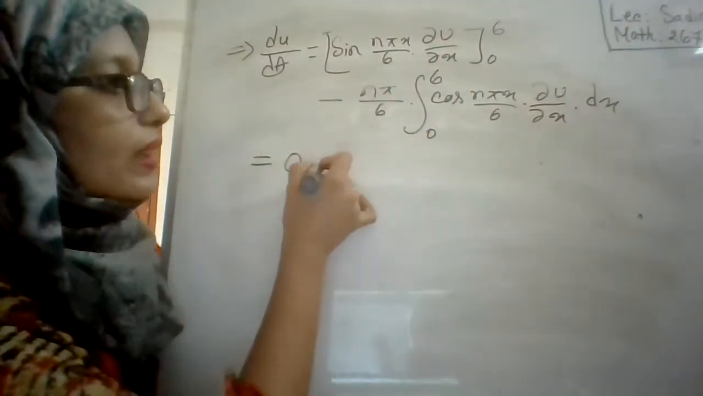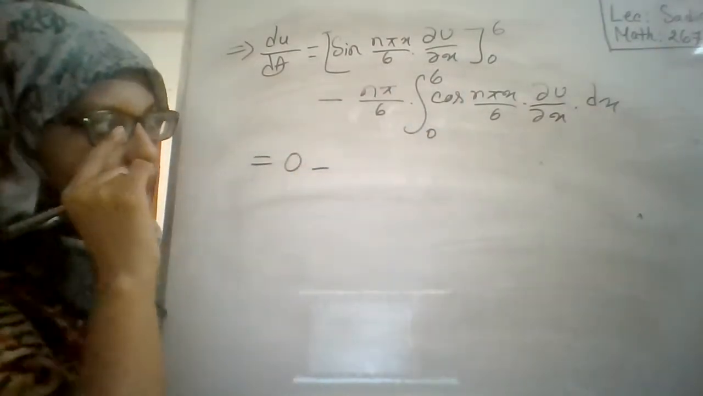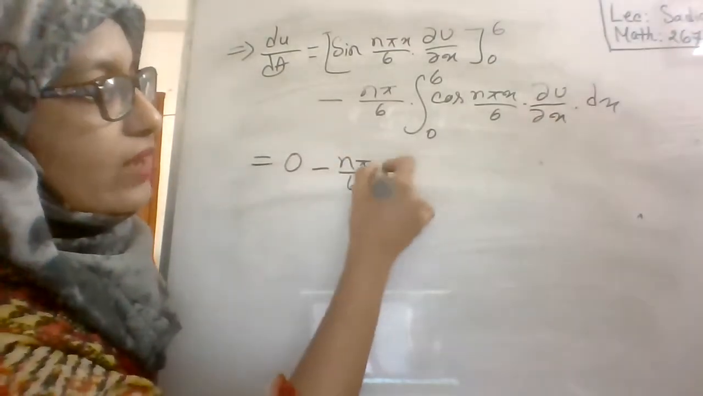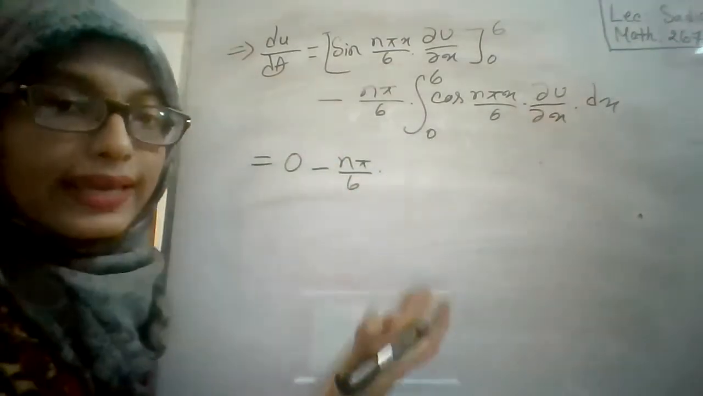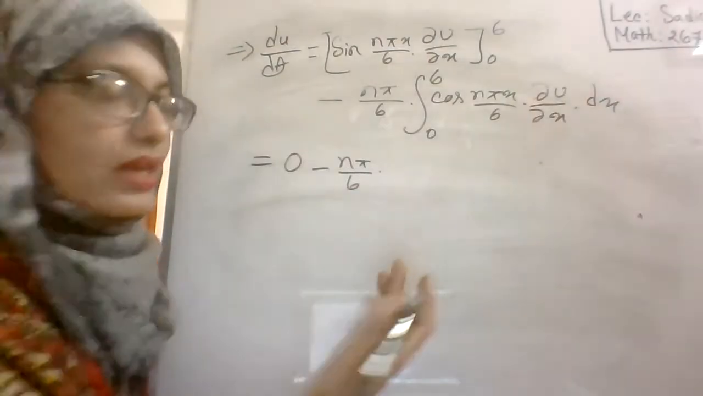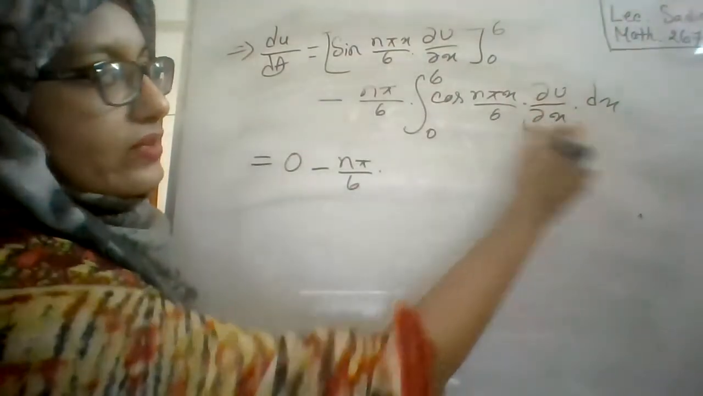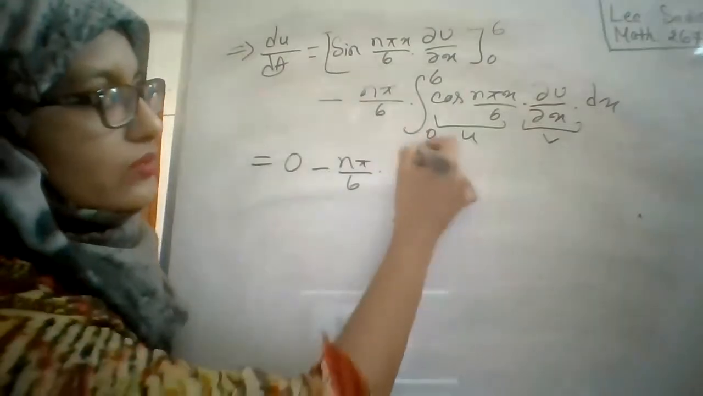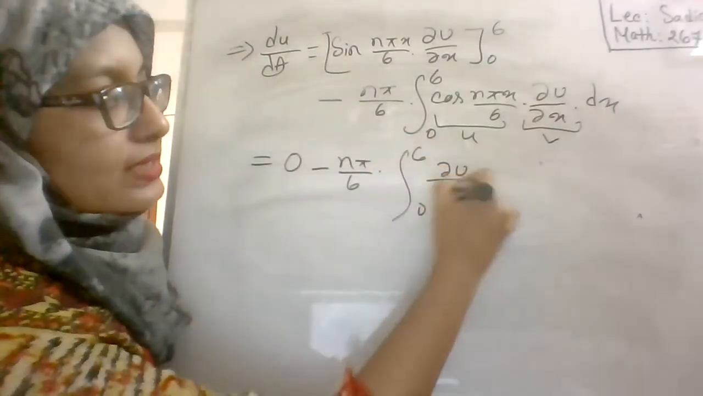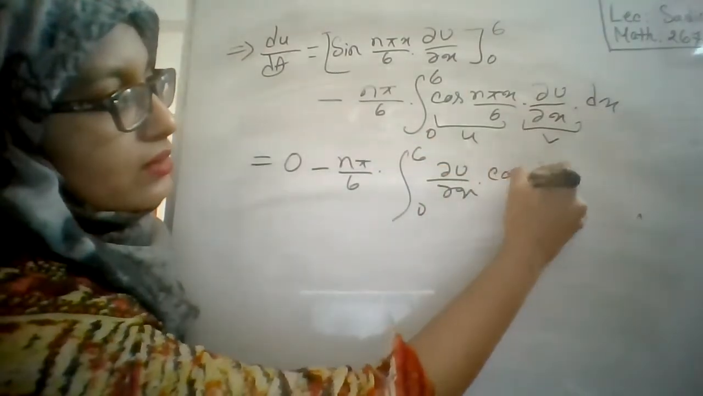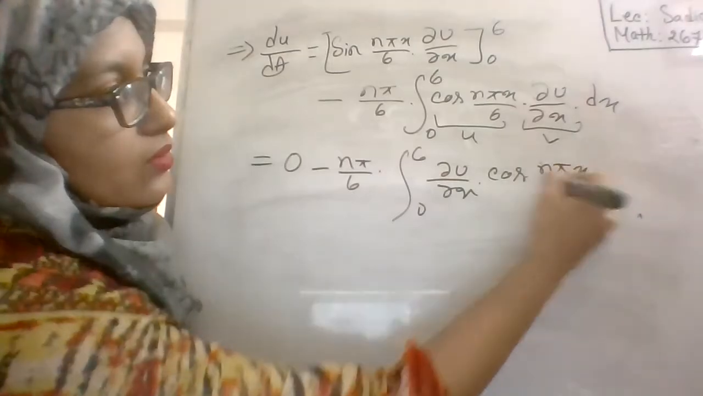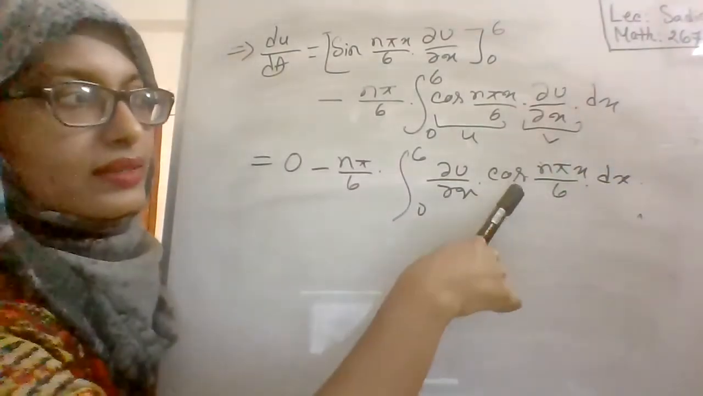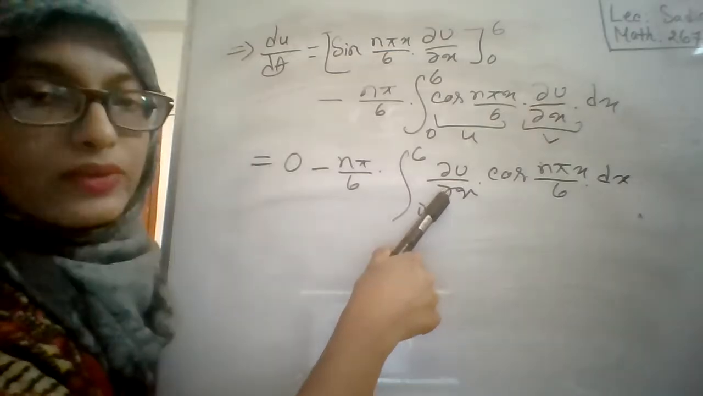Now, n pi by 6, you have to integrate this part again by using the UV formula, and here del u by del x will be v and this part will be u, from 0 to 6 del u by del x. Ma'am, there was a rule in the book, according to that, does the cos term become u? Yes, here this term will be u and this term will be v.